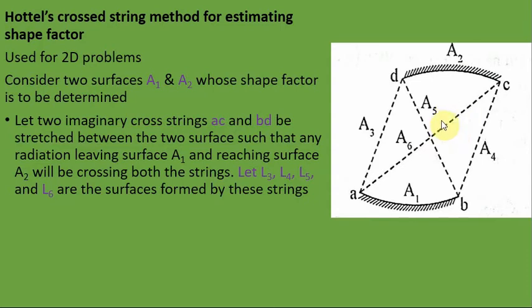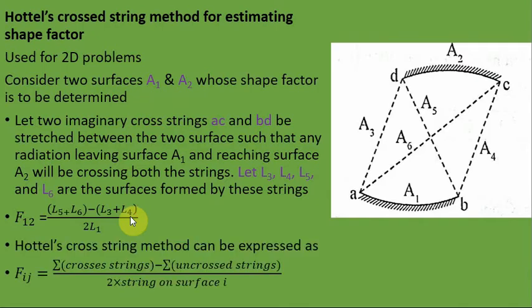So L5, L4, L3, etc. Now as per this rule, F12, the shape factor of 1 with respect to 2, can be written as L5 plus L6 minus L3 plus L4 by 2L1, or it is the sum of crossed string lengths minus the sum of uncrossed string lengths divided by 2 into the string on the surface 1, that is AB, LAB.